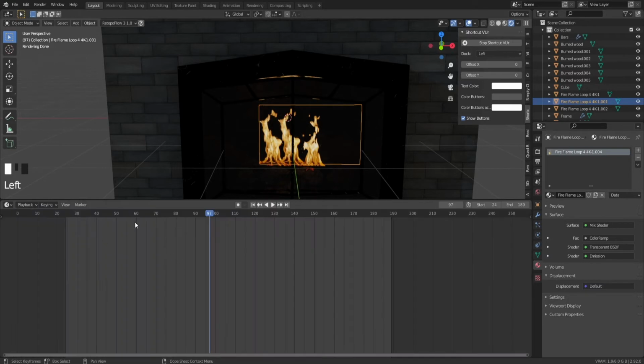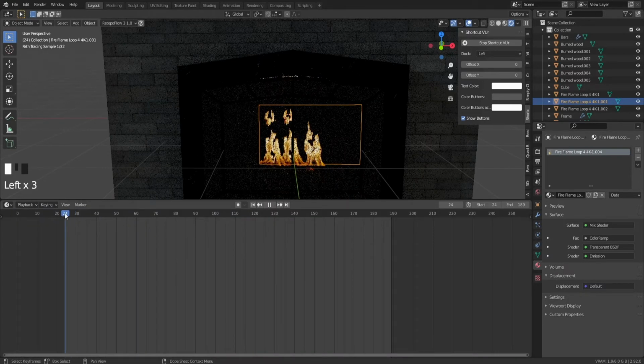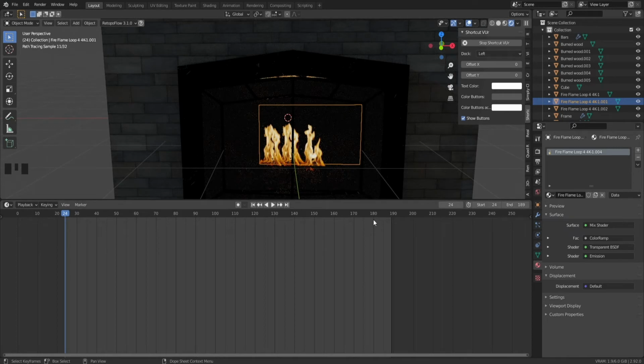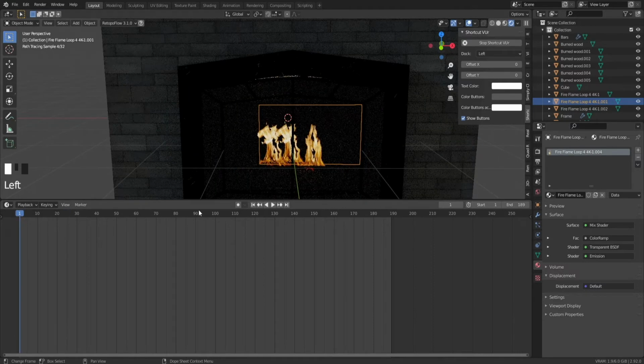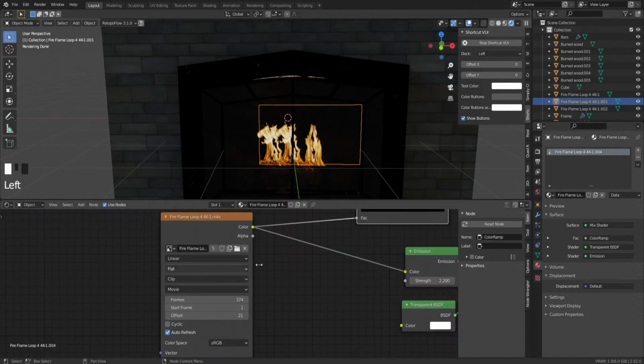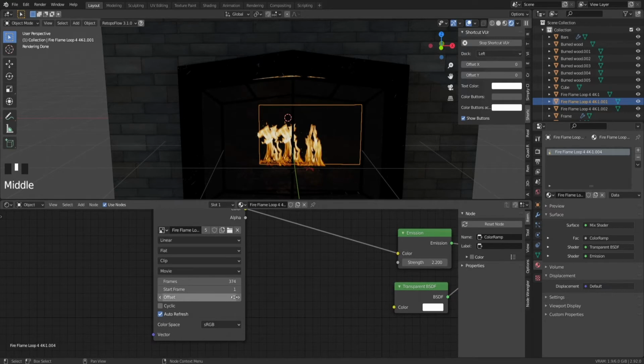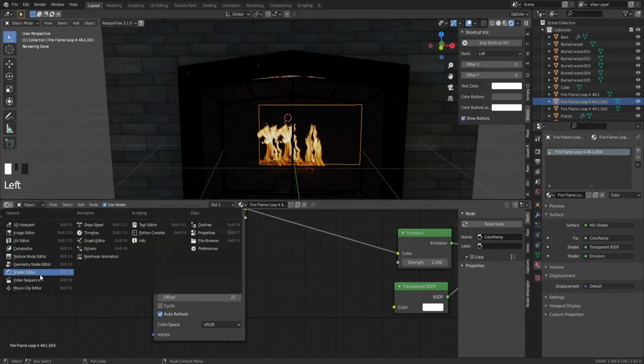So if we go to the timeline and we go way back to the first frame, which is not the first frame right now, I don't know why. However, if we go back to the first frame, just like this, what this basically does is, if we go to the shader again, as you can see, we offset it by 21. I believe, yeah, the offset is the number of the frame to use in the animation as the first frame. So if we go back to the timeline and